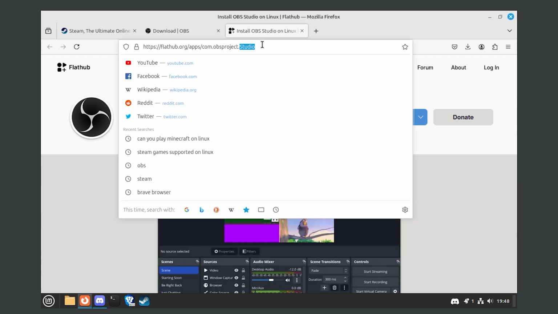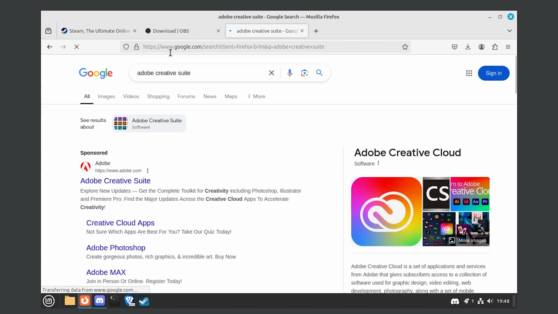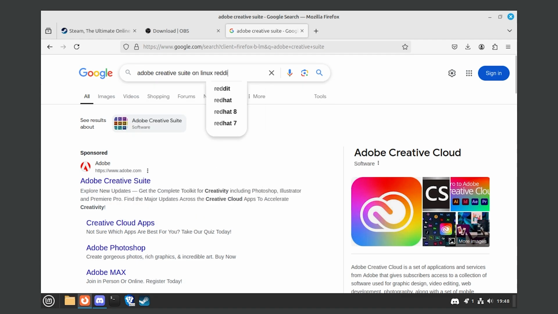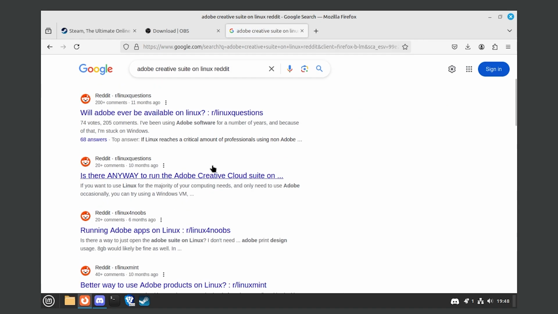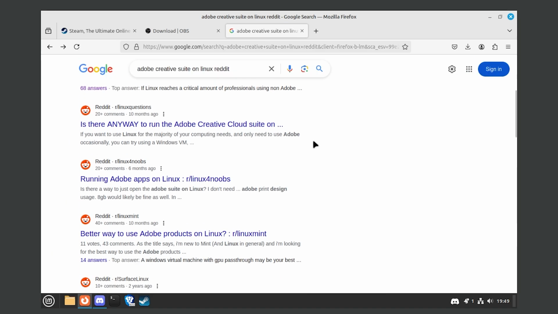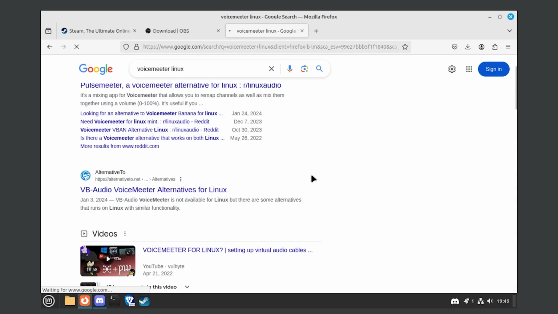And now finally, Adobe products. Adobe Creative Suite. Now I am aware, right? I wasn't born yesterday. I'm aware you can't download Adobe products, but there just has to be a way. And to find a way, you always just add Reddit. Apps are not available. Will Adobe ever be available on Linux? Wow, they don't even. All right, so it's not even possible. So I'll do one more app. Let's see something that I use. I do use Voicemeeter. Linux. Oh, they don't even have it on Linux.